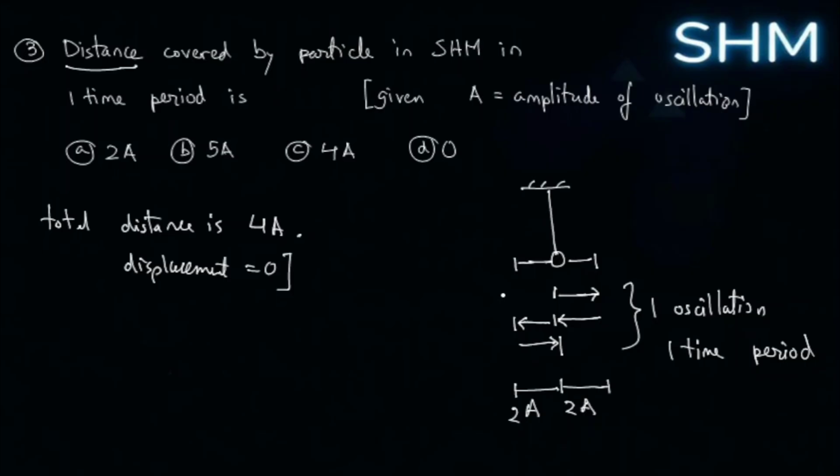Alright. Some other related questions can be like, for when a particle is going from mean to extreme position, how much time does it take? Right? If it's going from mean to extreme position, time taken is how much?